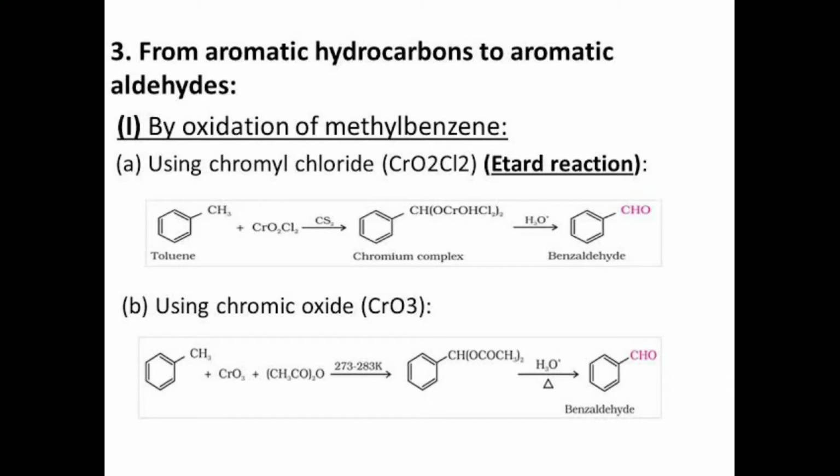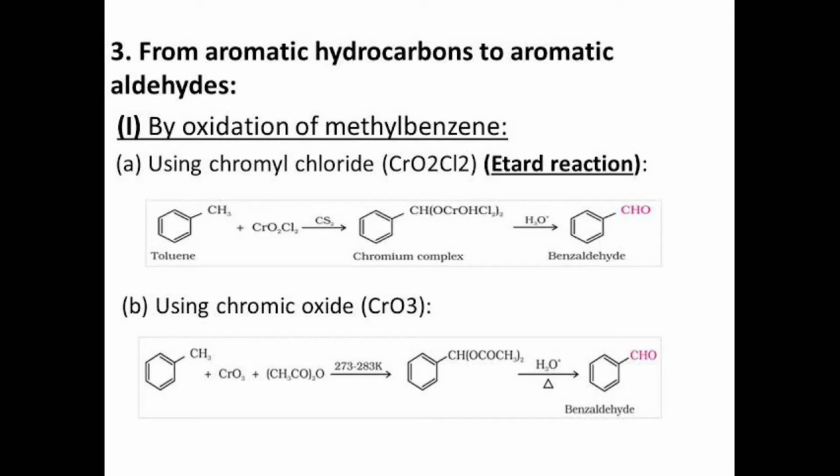The second method is oxidation of methyl arene using CrO3. Methyl arene is converted into benzaldehyde diacetate on treatment with chromium oxide in acetic anhydride at 273 to 278 Kelvin. The diacetate derivative on acid hydrolysis gives the corresponding aldehyde.